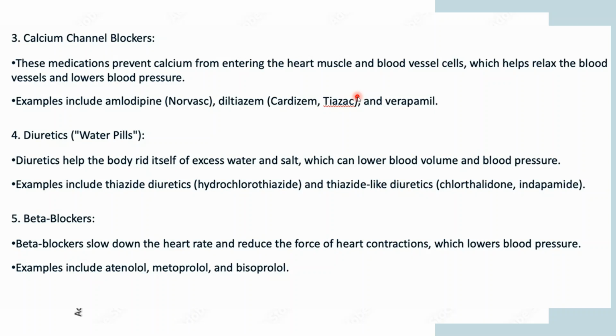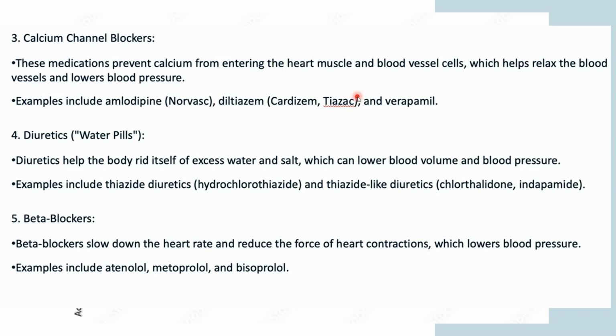For example, these kinds of drugs are thiazide diuretics, hydrochlorothiazide, and thiazide-like diuretics like chlorthalidone and indapamide. So these come under the diuretics, known as water pills.